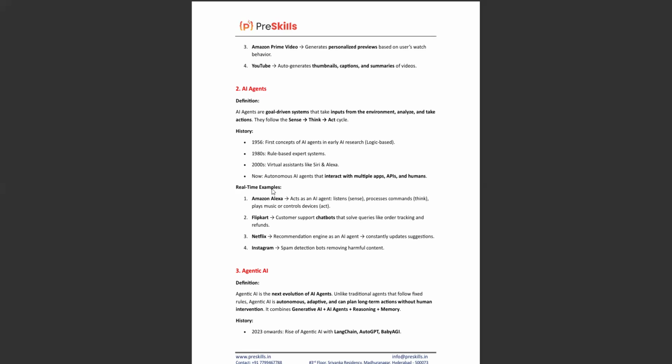Examples of AI agents include Amazon Alexa, which listens to and processes commands and plays music or controls devices. Then there are Flipkart customer support chatbots, which handle queries like order tracking, refund processes, and many regular questions customers ask. Also Netflix's recommendation engine acts as an agent that constantly updates suggestions. And on Instagram, spam detection bots remove harmful content, which helps Instagram block hackers and all.